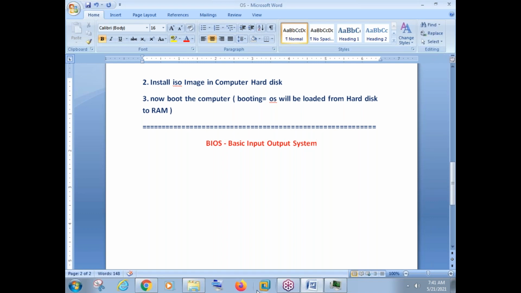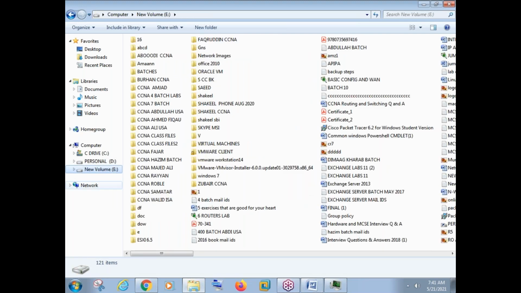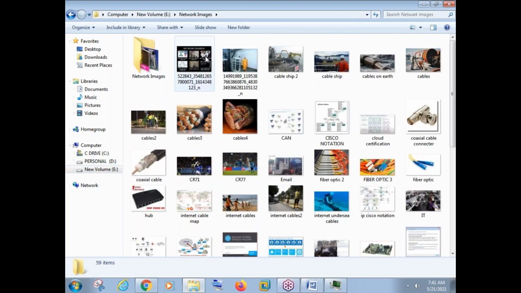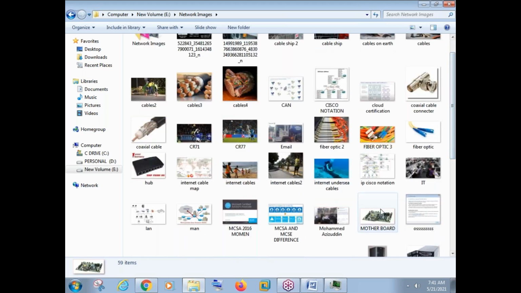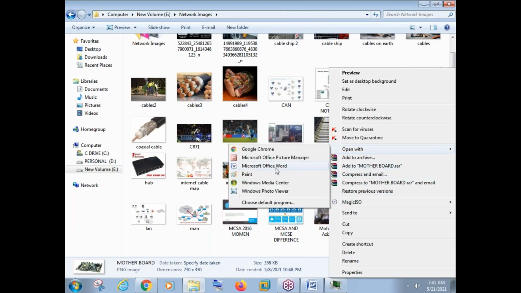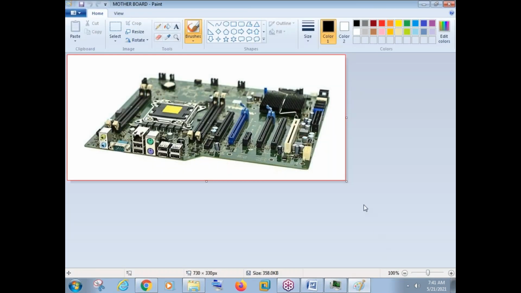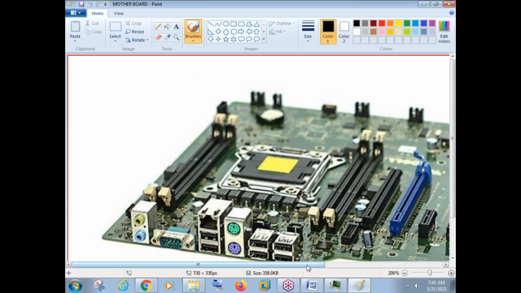This is called BIOS. I'll just show you one computer motherboard. I hope you have seen this hardware motherboard before. A computer motherboard will be like this.